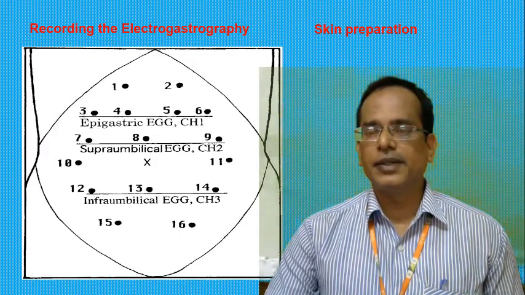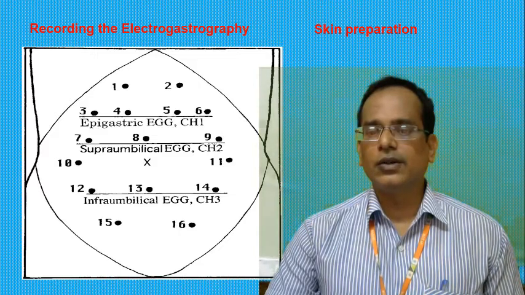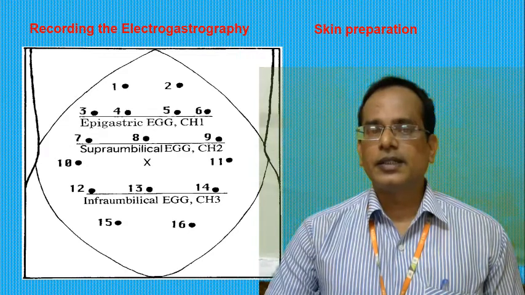These impedances they have to measure first. So epigastric EGG must have 10 kilo ohm impedance, supra-umbilical EGG must have 20, and infra-umbilical EGG must have 21.